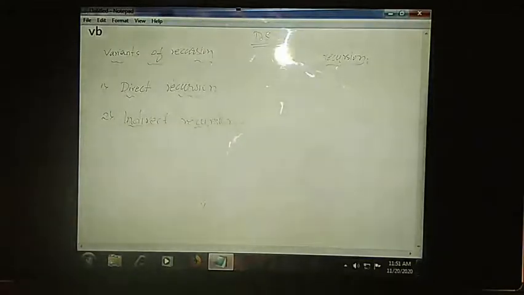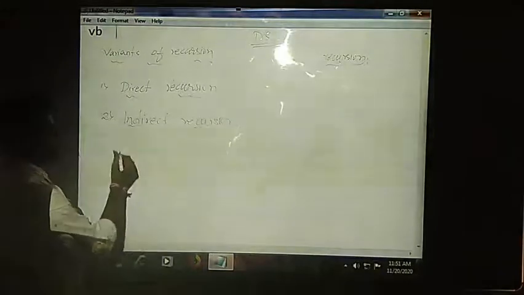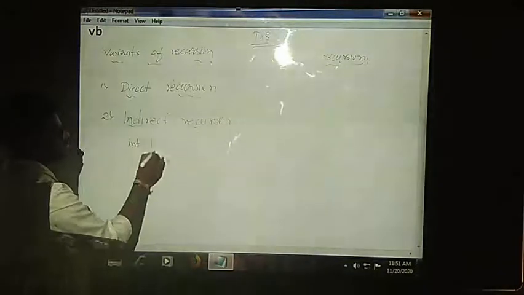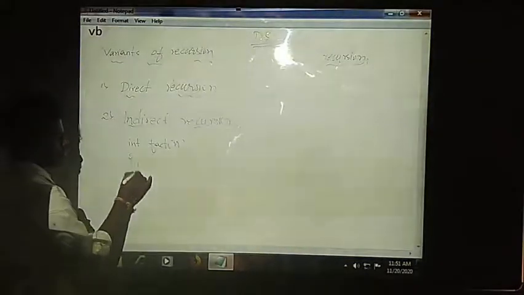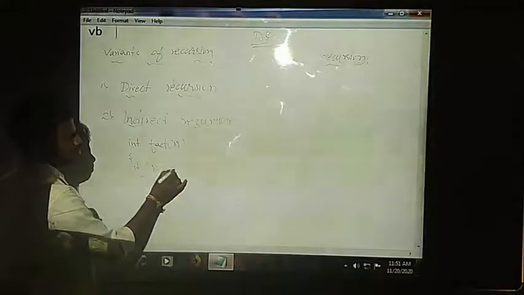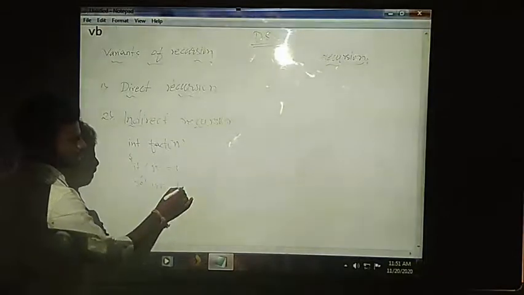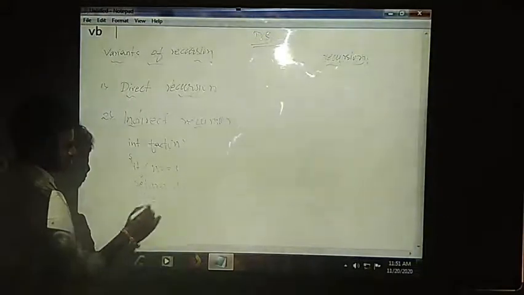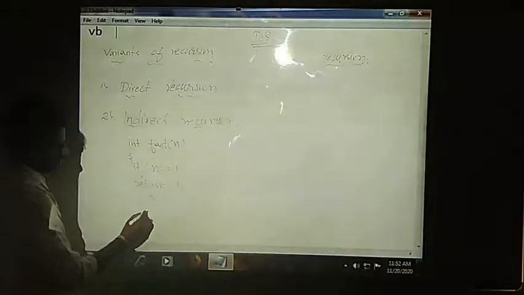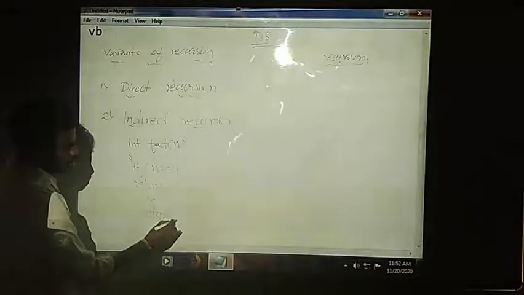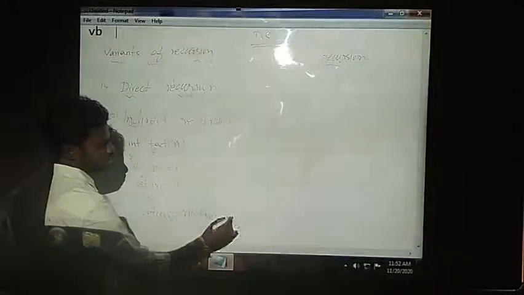Say suppose we take the same example, that is factorial. int factorial of some number, which will have the same coding point, that is if n is equal to 1, then return 1, else return n into fact of n minus 1.